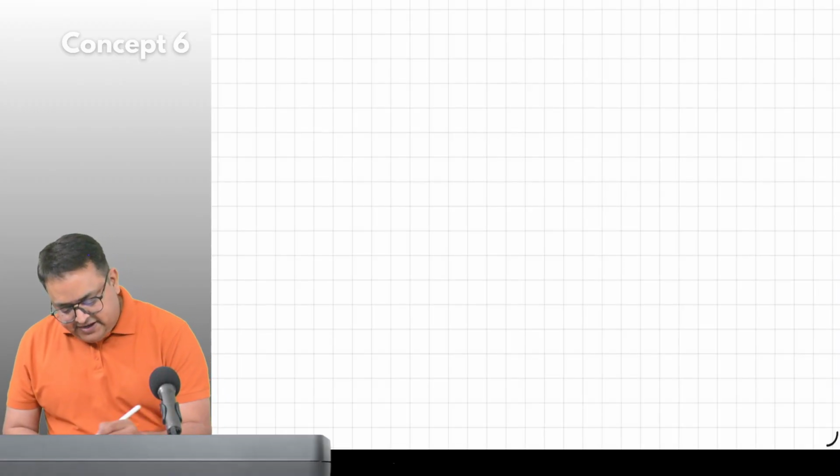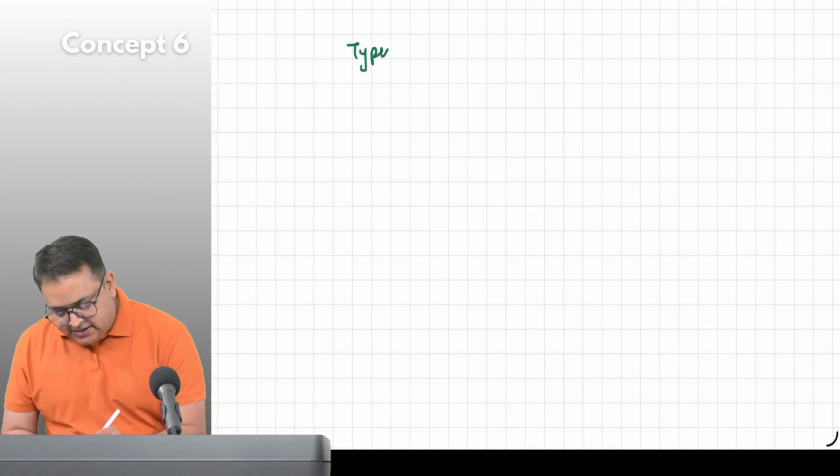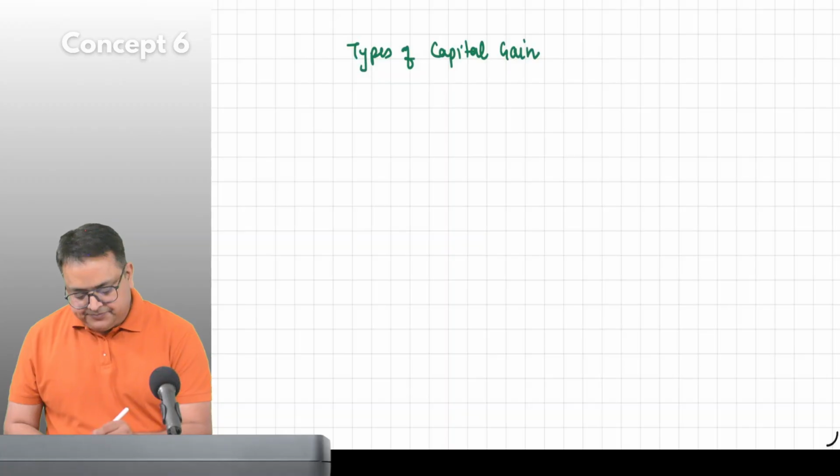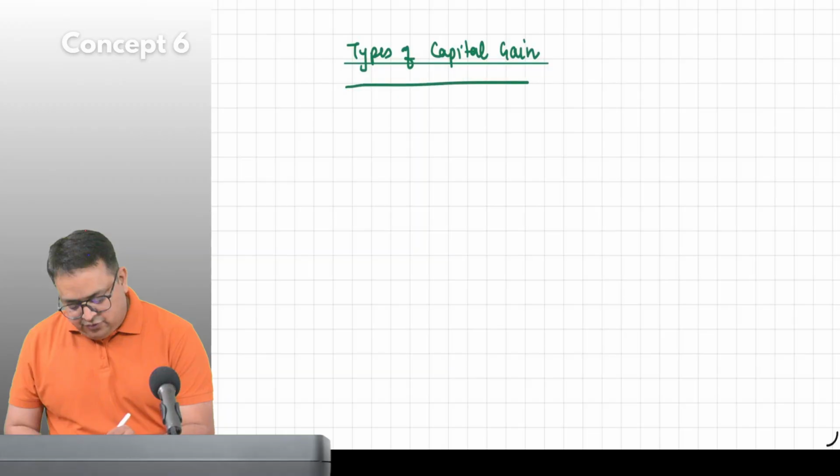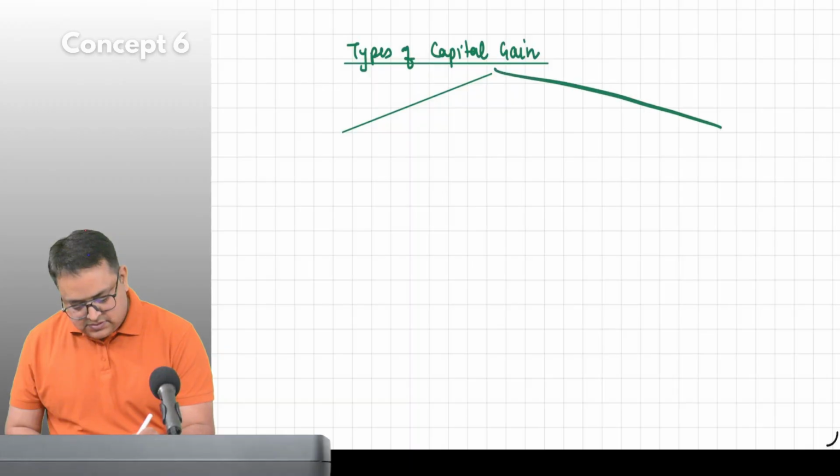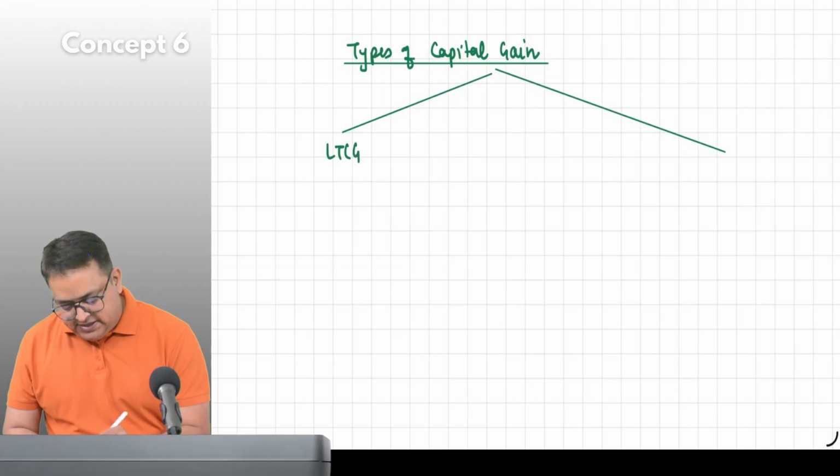Everybody, please write types of capital gain. I am dividing this into two parts: long term capital gain and short term capital gain.